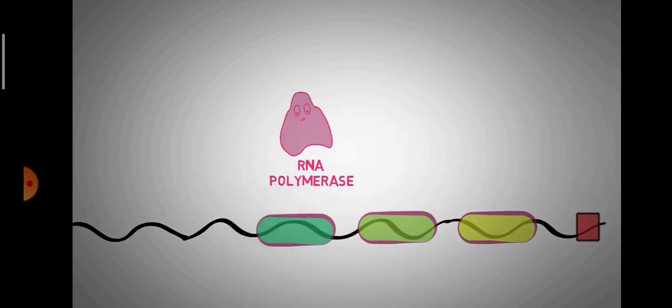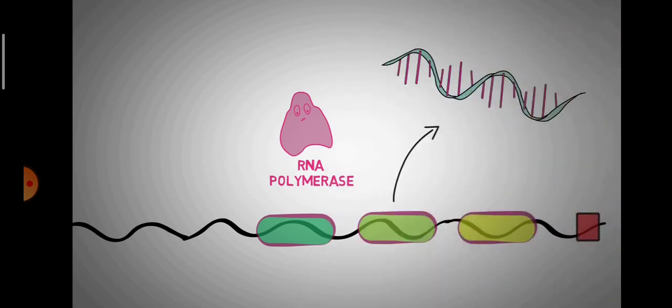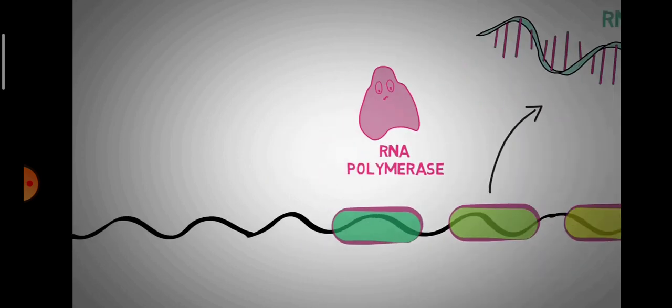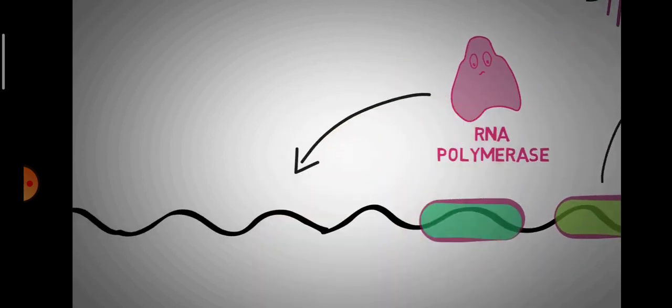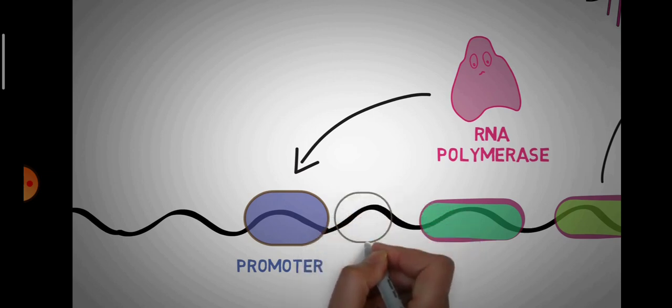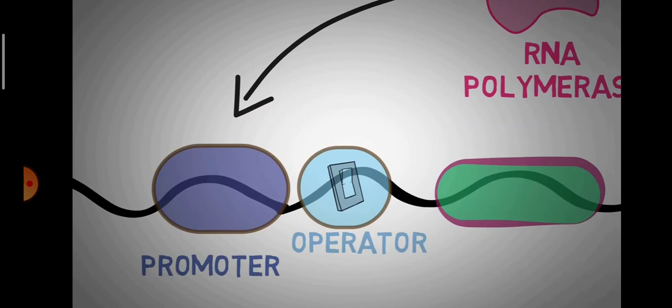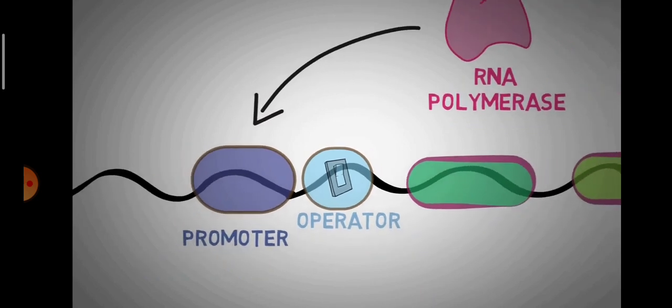So, we have our enzyme RNA polymerase that has to copy the information of three structural genes of lac operon onto an mRNA. Now, RNA polymerases always bind at a site located just behind the structural genes, and this is known as the promoter. Just in front of the promoter, we have our operator, and you can remember the operator as a switch which can be turned on or off.